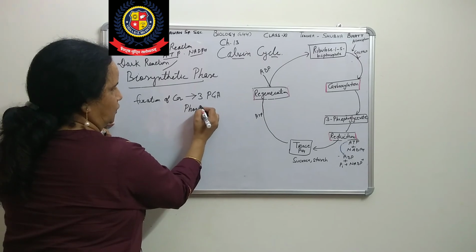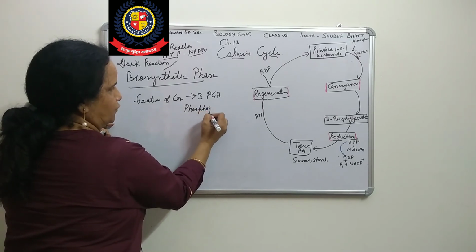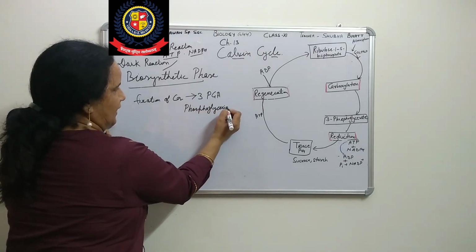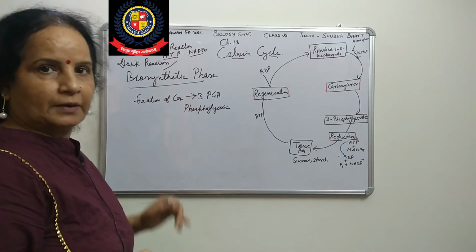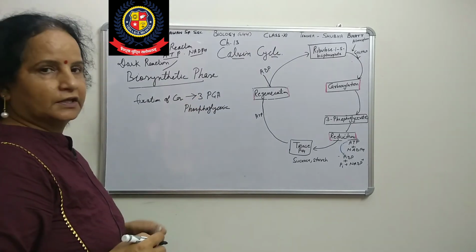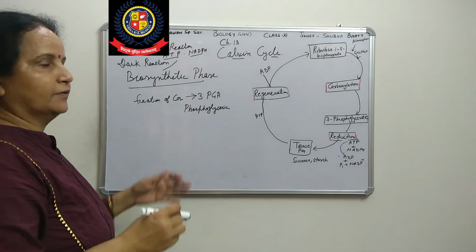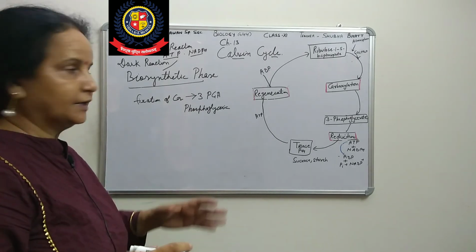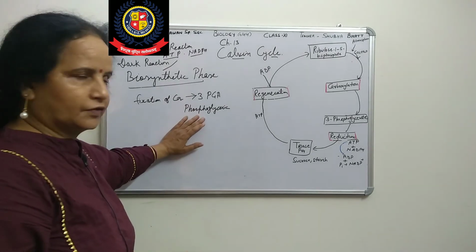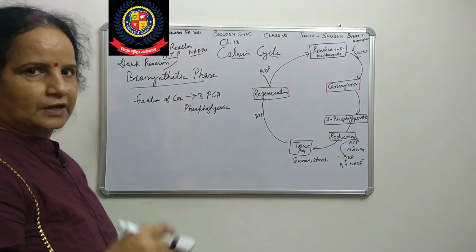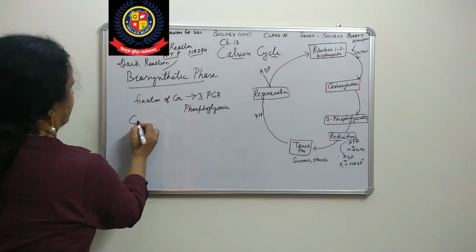That has three carbon atoms, which is why it is called 3. Plants where CO2 is converted into phosphoglyceric acid with three carbon atoms are called C3 plants.